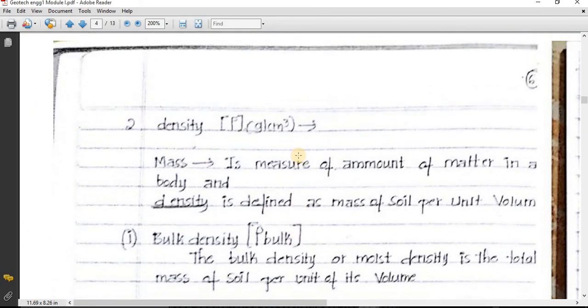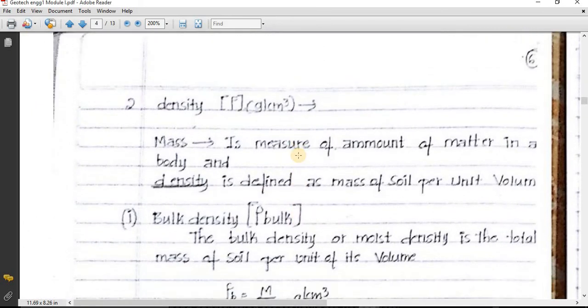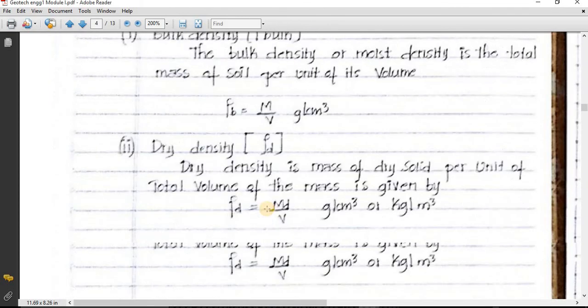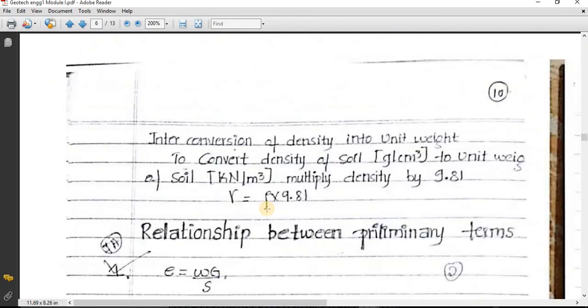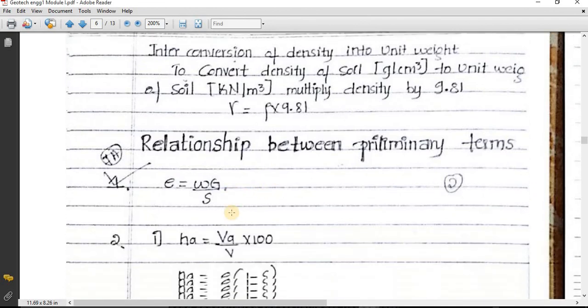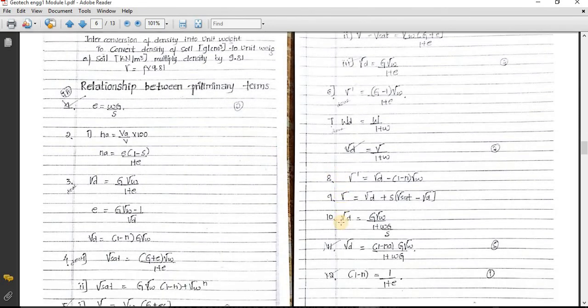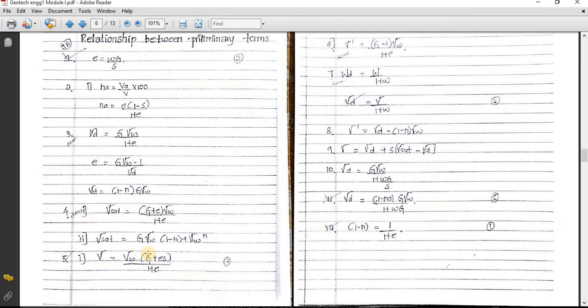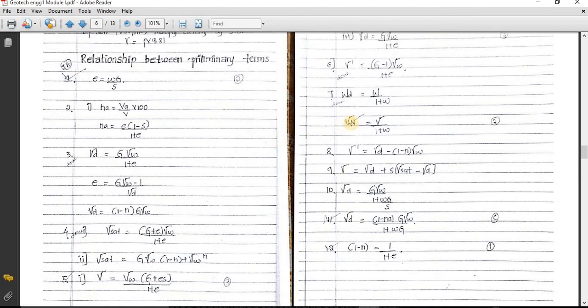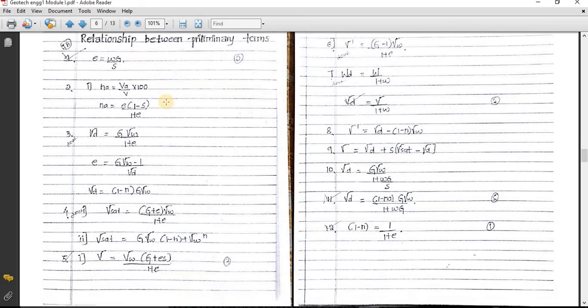In the next classes we are going to study the basic relations between primary terms. There are 19 basic relations between primary terms. I have listed 12 relations in that. We are going to derive all these relations. We will start with the first one and derive all the relations in further classes. Okay, so today we will wind up the class. In the next class we are going to study the basic relations.